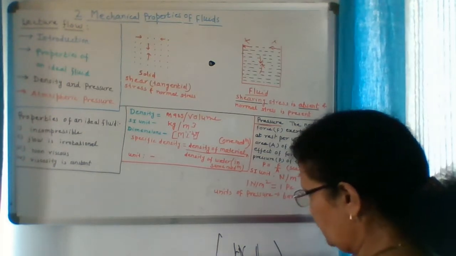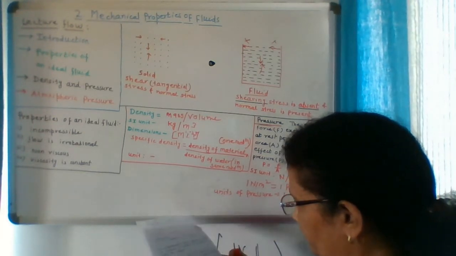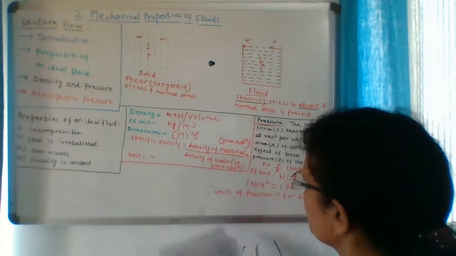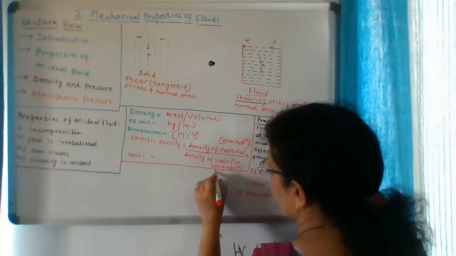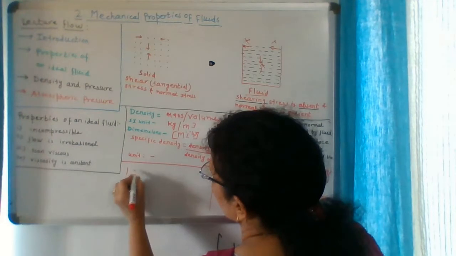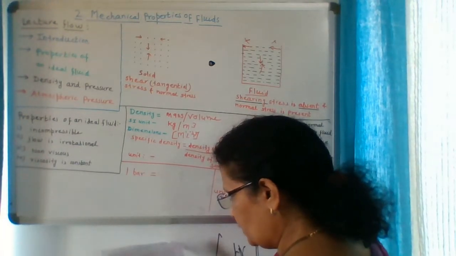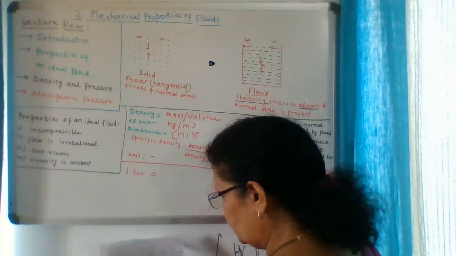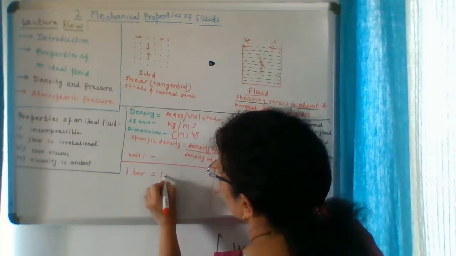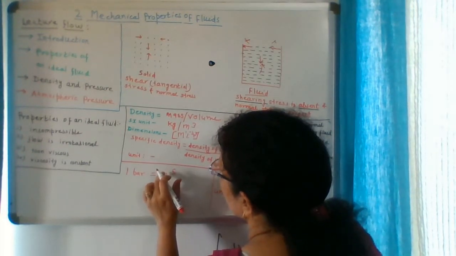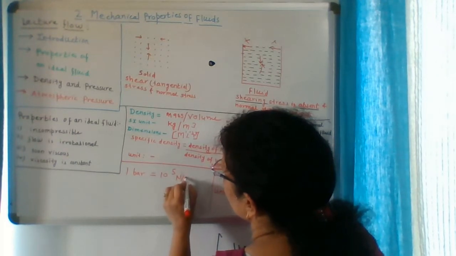What is the relation? 1 bar equals 10 raised to 5 Newton per meter square.